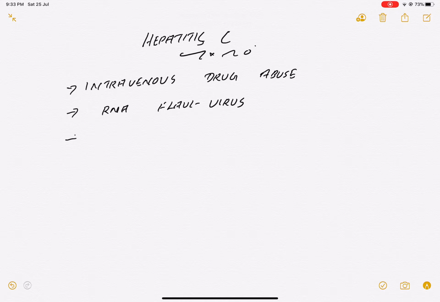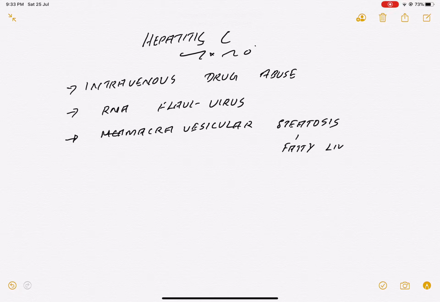Remember other point, very important point, they will affect our liver, they will cause something called macrovesicular steatosis. Steato means fatty liver, remember it. Steato here means fatty liver.